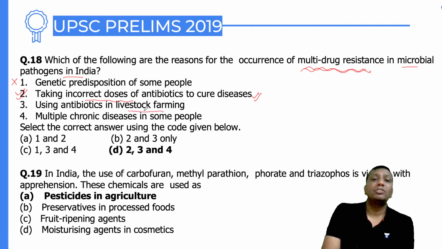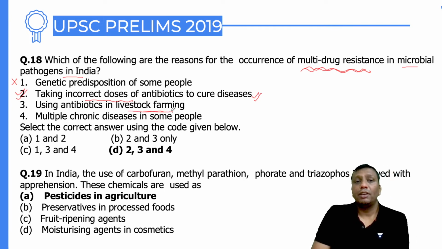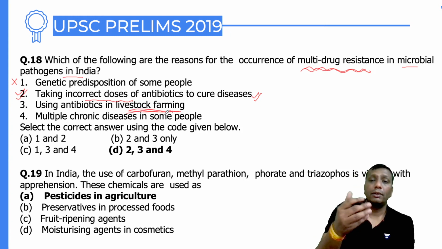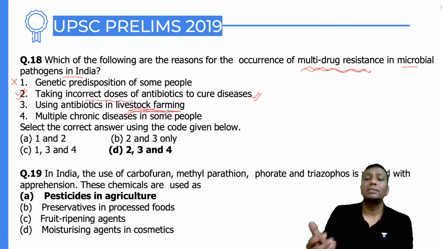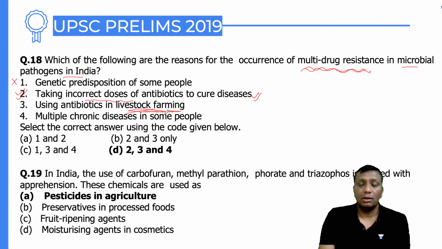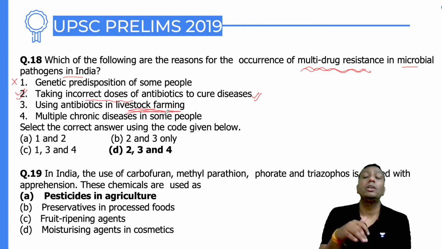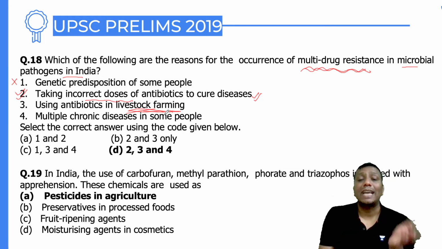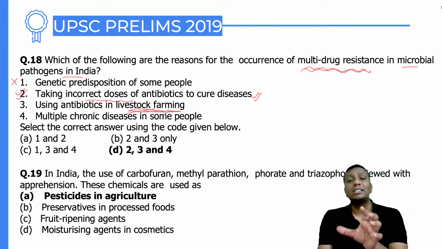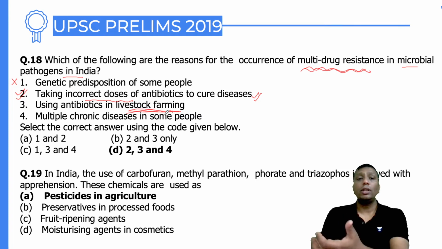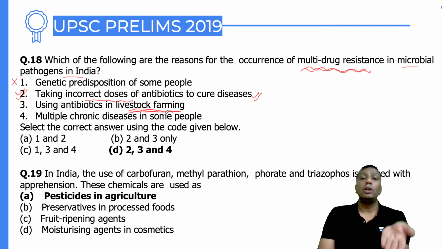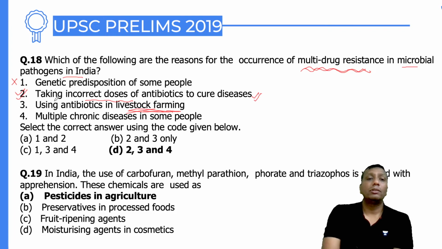Third one, using antibiotics in livestock farming. Definitely, guys, we give cattle a lot of antibiotics, so it is possible they will develop resistance. The fecal discharge of cattle carries contaminated bacteria, and these bacteria have already become resistant inside the cattle's body because you are always giving the cattle antibiotics. If these resistant bacteria are released through dung and through contamination enter your body, the dose will not affect them, because the bacteria already got resistance against the drugs inside the cattle's body. So the third is definitely right.